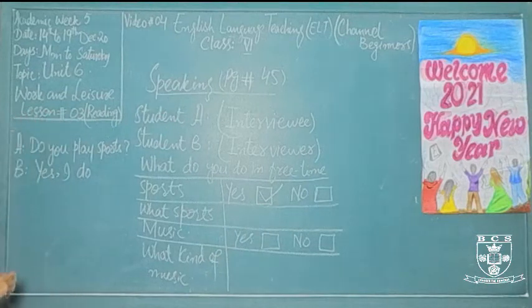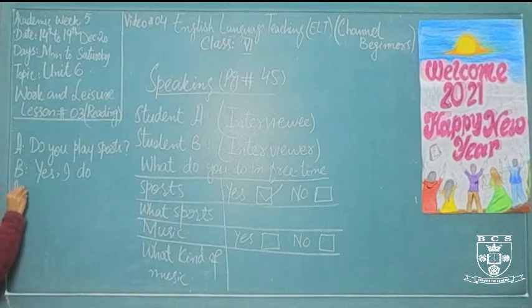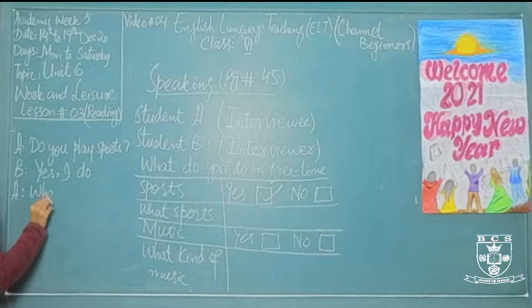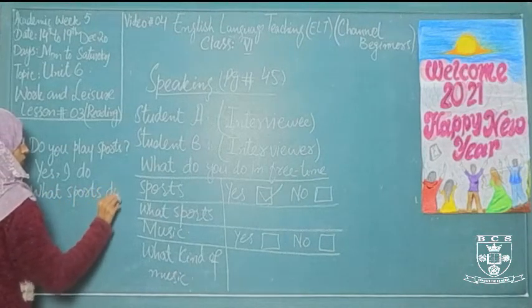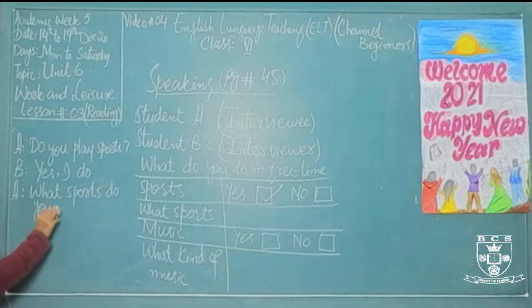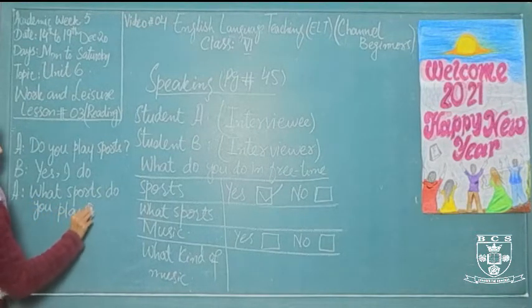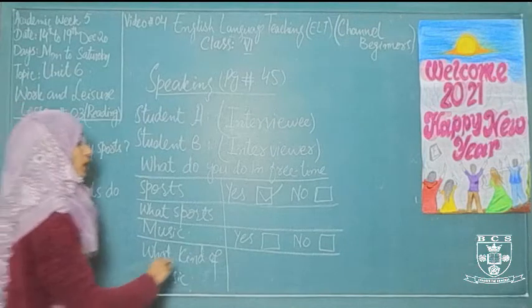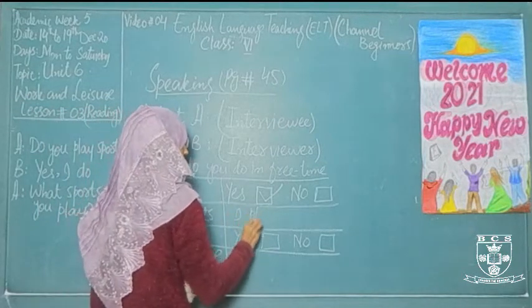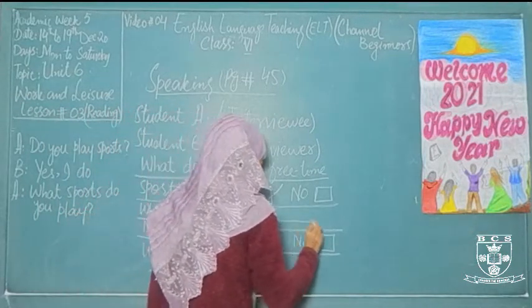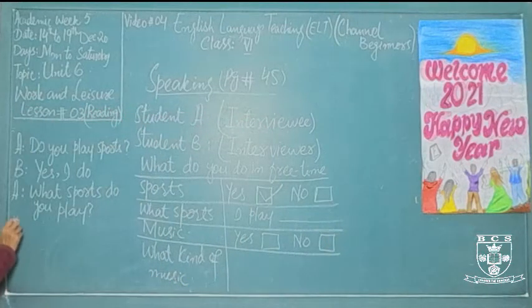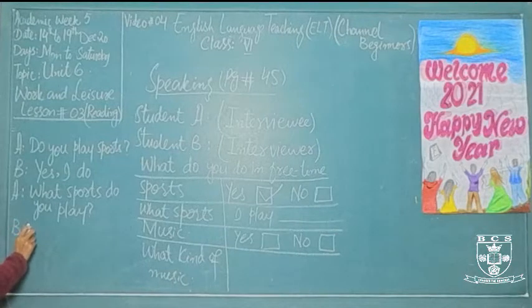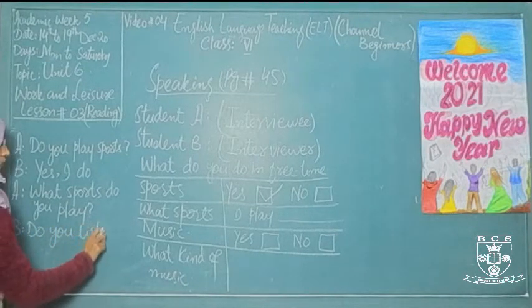Then you will ask another question to student B. What sports do you play? He will reply, I play any type of sports. You can write here the sport you want to play or you play the most. Now you will ask another question. Do you listen to music?